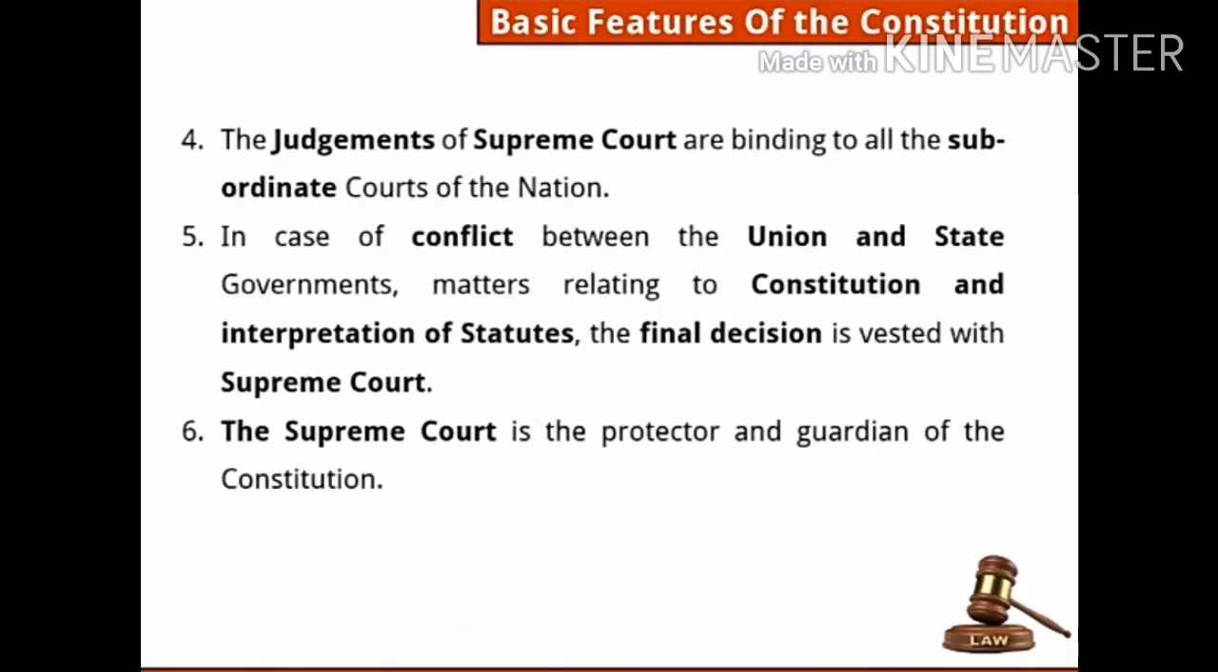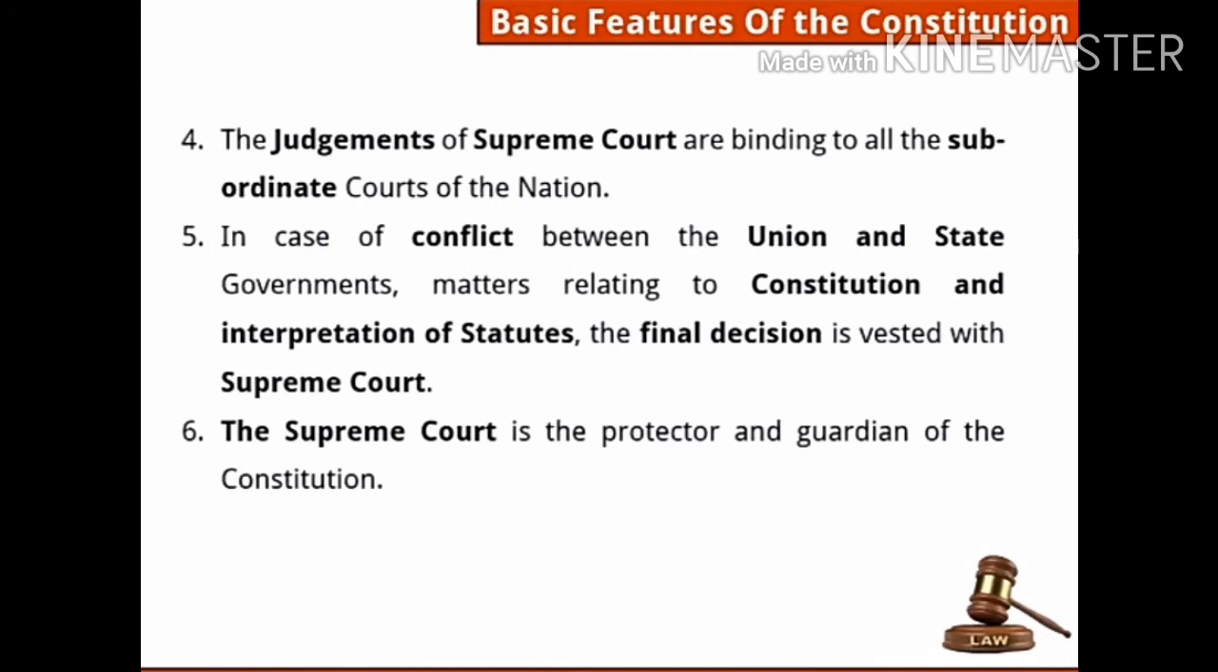Next point, the judgments of Supreme Court are binding to all the subordinate courts of the nation. It means whatever judgment is given by the Supreme Court, all other courts have to respect that. You can't go against that judgment.